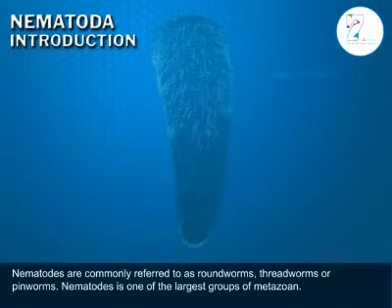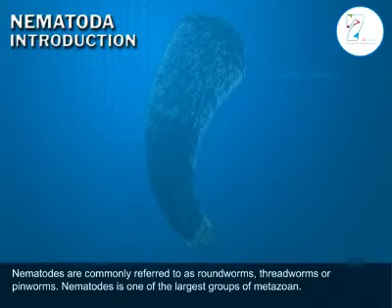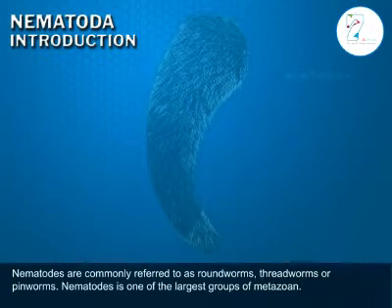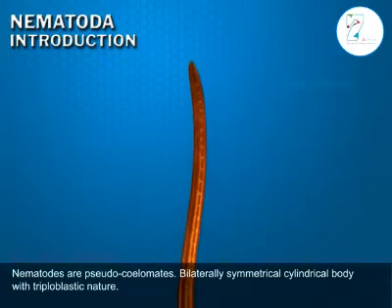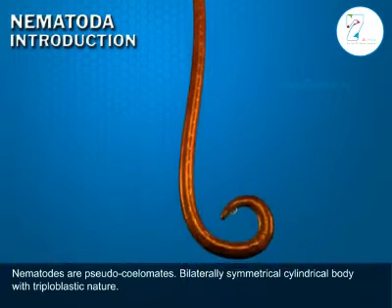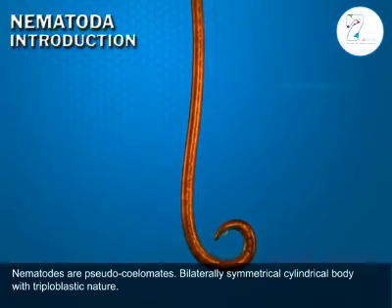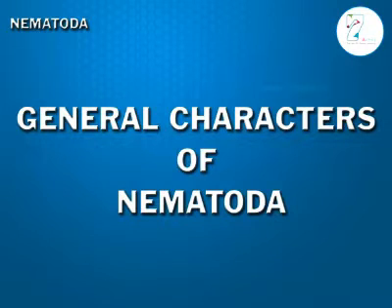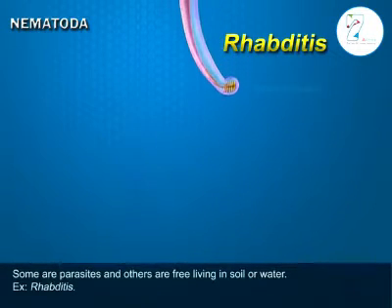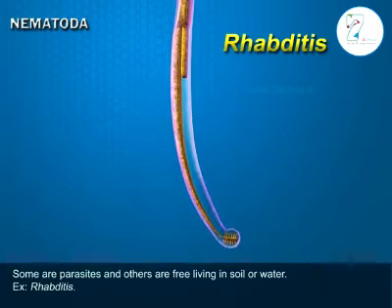Nematoda. Nematodes are commonly referred to as roundworms, threadworms, or pinworms. Nematodes are one of the largest groups of metazoans. Nematodes are pseudocoelomates, bilaterally symmetrical, with a cylindrical body and triploblastic nature. General characters of Nematoda: some are parasites and others are free living in soil or water.